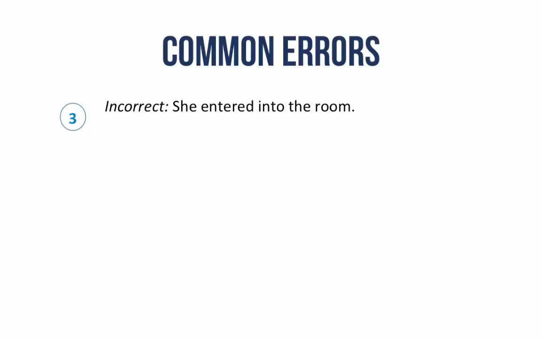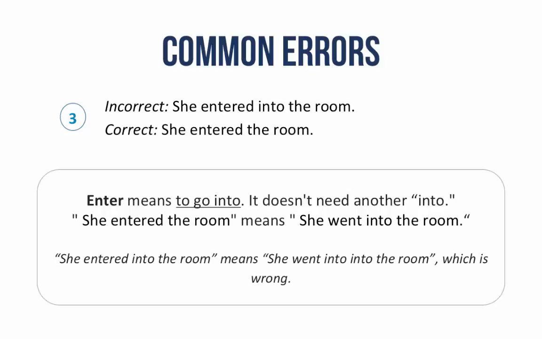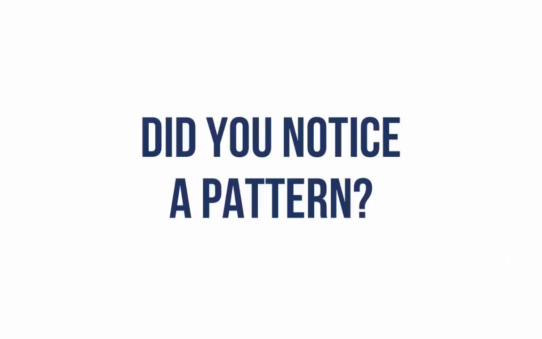Let's look at another example. She entered into the room. The correct usage is she entered the room. Enter means to go into. It doesn't need another into. She entered the room actually means she went into the room. She entered into the room means she went into the room, which is incorrect. Did you notice a pattern here? Let us take a minute to discuss these type of words.